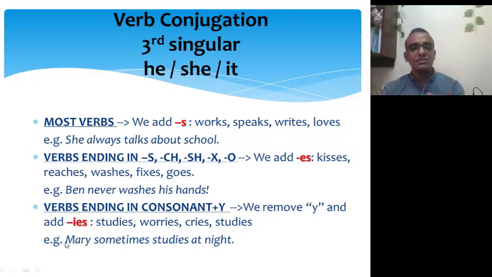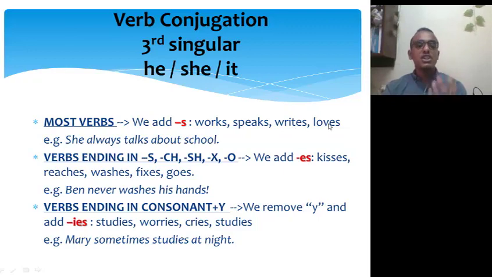Let's have this example. Mary sometimes studies at night. Good. So again, I'm going to repeat this quickly. In most verbs, we add S to the verb when we use examples with he, she, or it. So here, work, it's going to be works, speak, speaks, write, writes, love, loves.